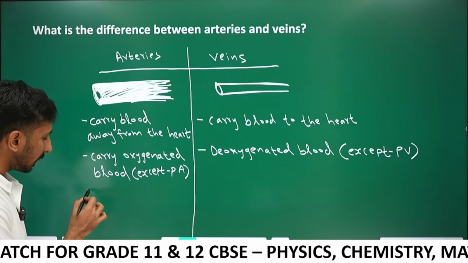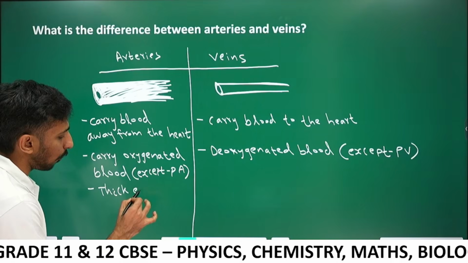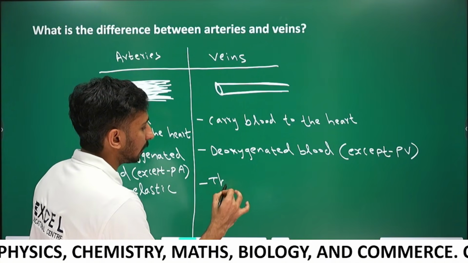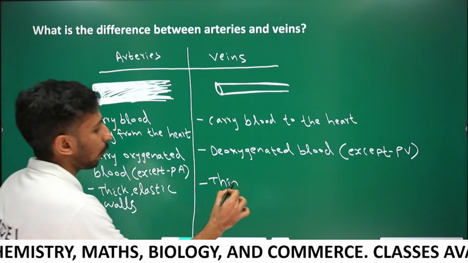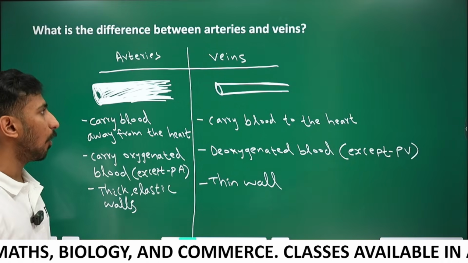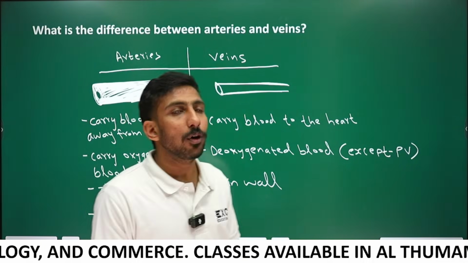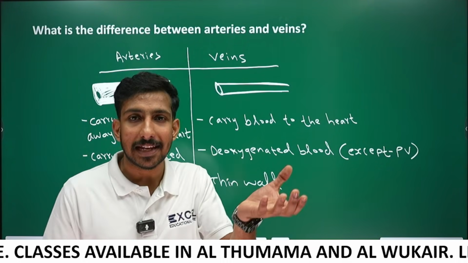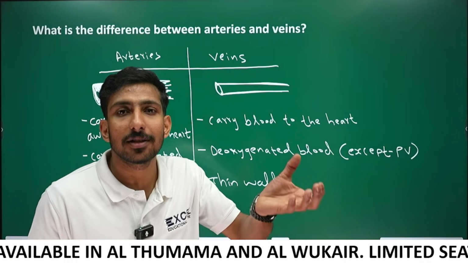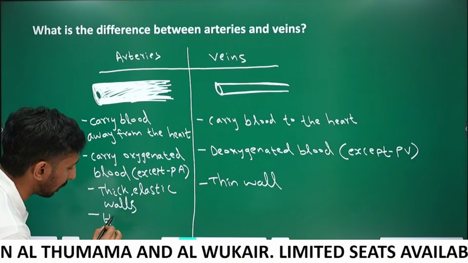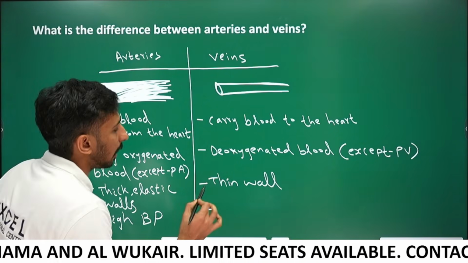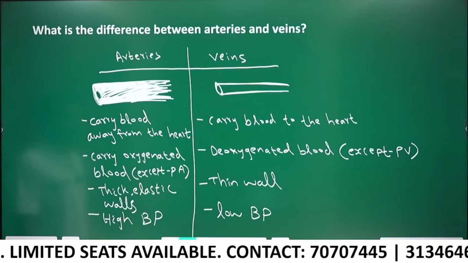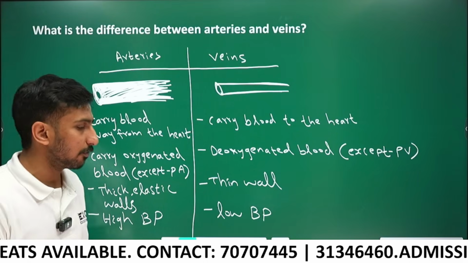Arteries have thick and elastic walls. Here, veins have thin walls. You can see here, thick wall and thin wall. Why do arteries have thick walls? Because they pump blood with high pressure, so there is a chance for breakage. In order to resist the breakage, the arteries possess thick walls. But veins carry blood with low blood pressure. Guys, these are the differences between arteries and veins.